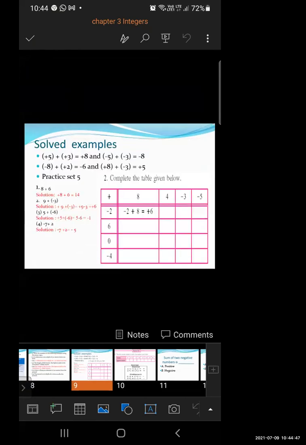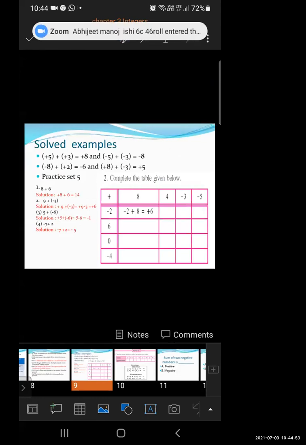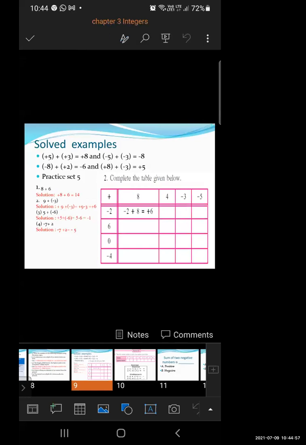Now next slide is here are some solved examples. Come back to practice set 5. Okay. Now practice set 5, we need to solve the examples. In practice set 4, we have solved